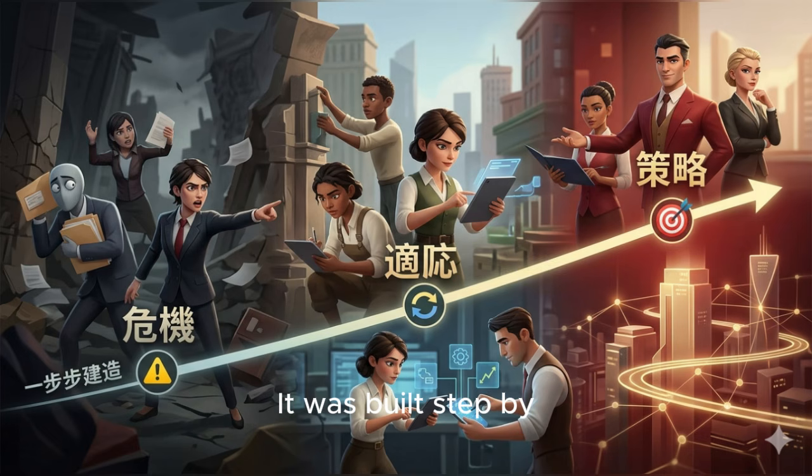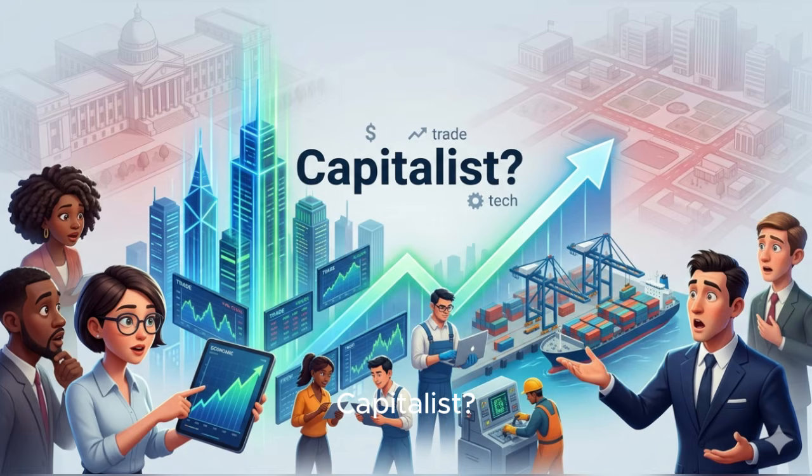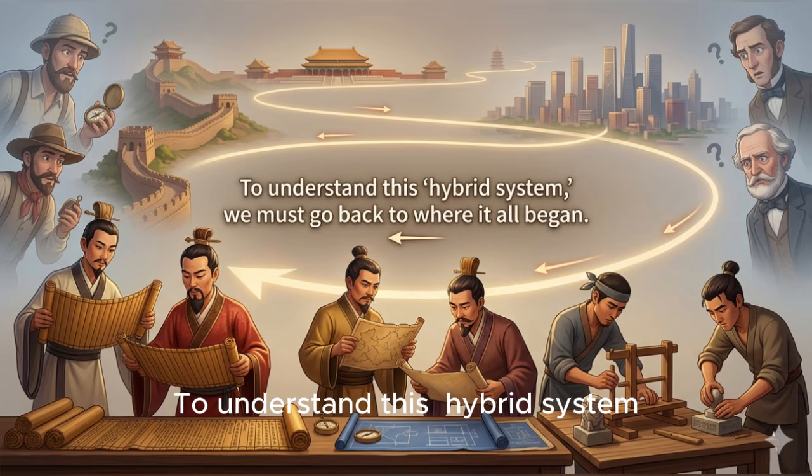It was built step by step through crisis, adaptation, and strategy. So is China communist, capitalist, or something entirely new? To understand this hybrid system, we must go back to where it all began.